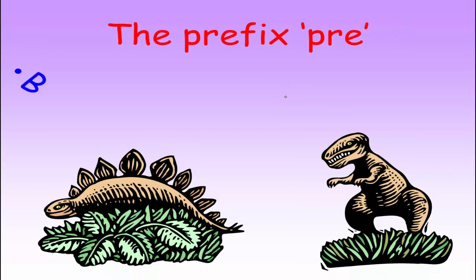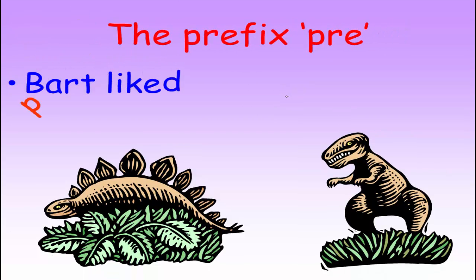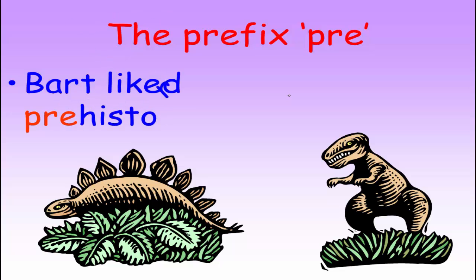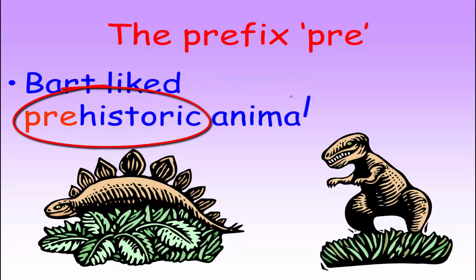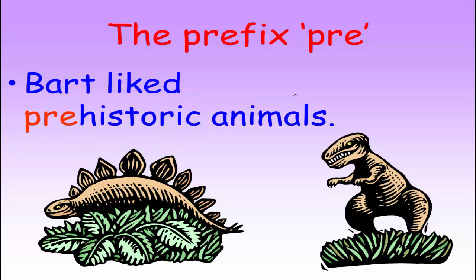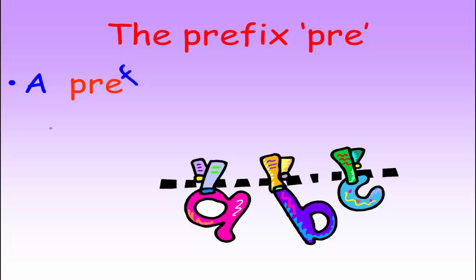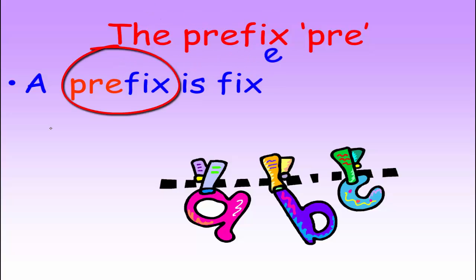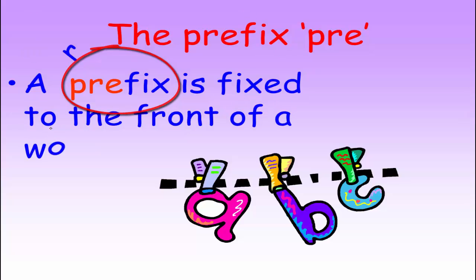Now we start dealing with pre. What is the meaning of pre? It means before. Like prehistoric animals. What are prehistoric animals? They are animals that lived in prehistory, before history, before recorded history. Another example, a prefix is fixed to the front of a word.